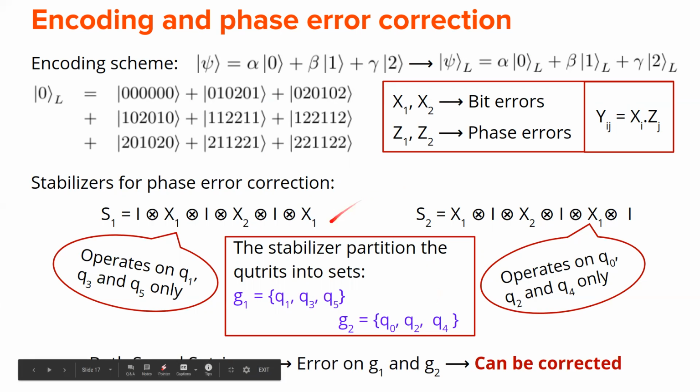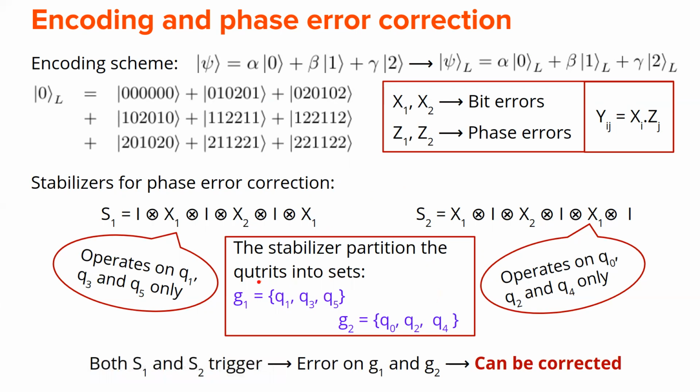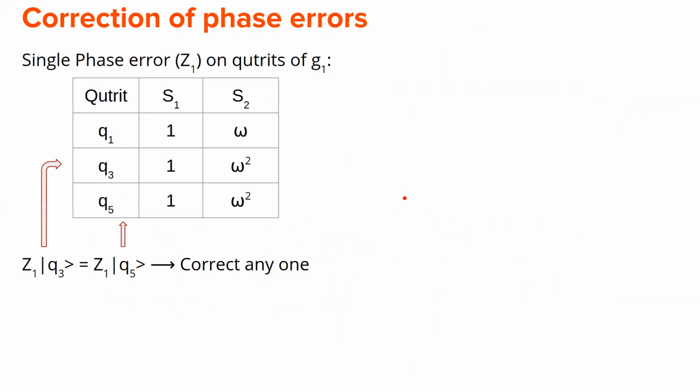Now let us focus on one of these sets only. Let's focus on G1. We have a single phase error Z acting on these qutrits of G1. These are the three qutrits, and we can see these are the stabilizer outcomes. So it's a degenerate code, and phase errors on Q3 and Q5 actually act in the same way, so it doesn't matter which one we correct.